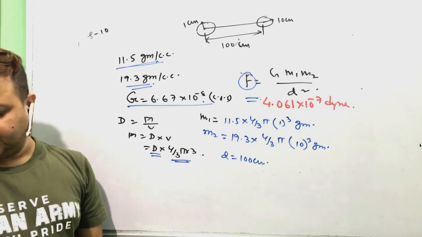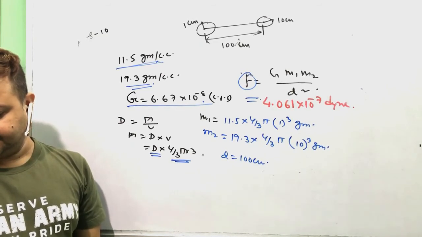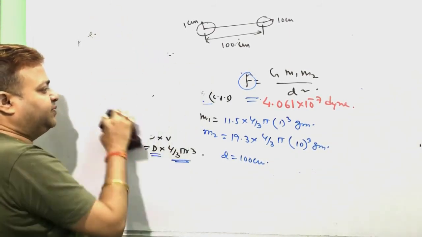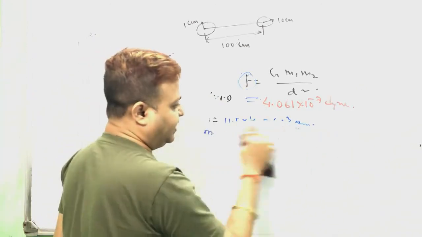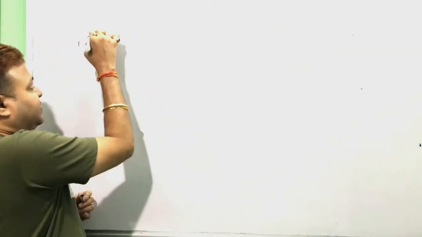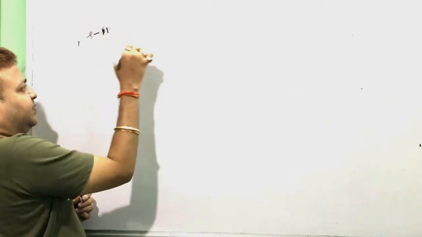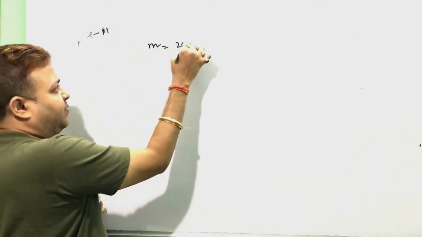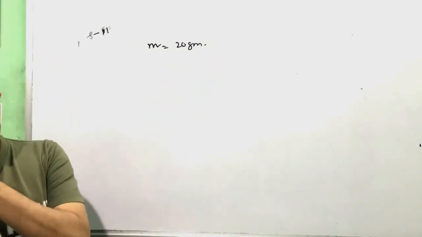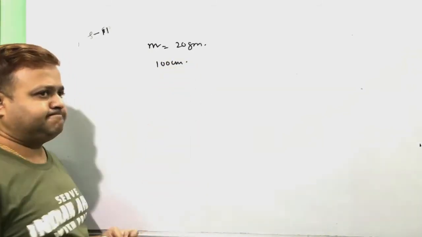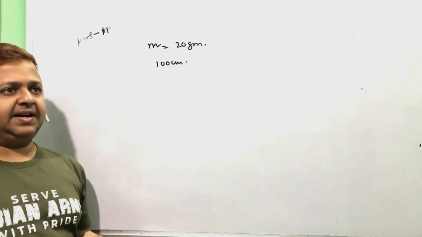Two particles each of mass 20 gram placed on a smooth surface, separated by a distance of 100 centimeter.